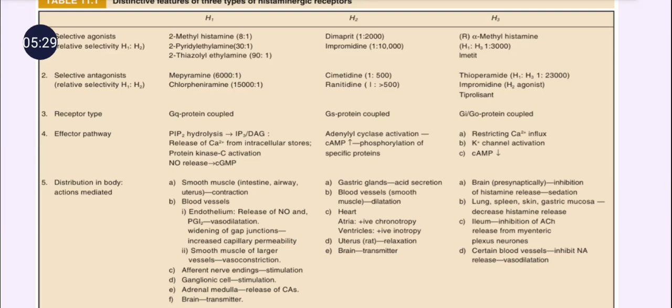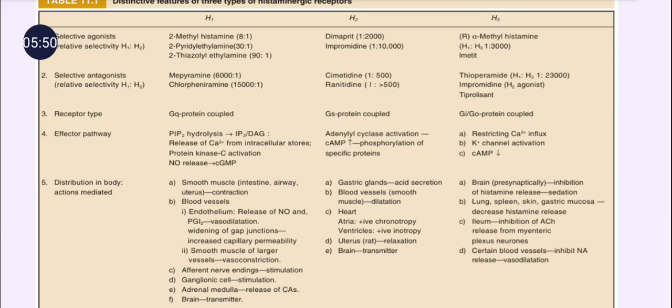Here the names of the selective agonists of each receptor are given. The H1 receptor selective agonists are 2-methyl histamine and 2-thiazolyl ethylamine. The H2 receptor selective agonists are dimaprit and impromidine, and the H3 receptor selective agonist is alpha methyl histamine.